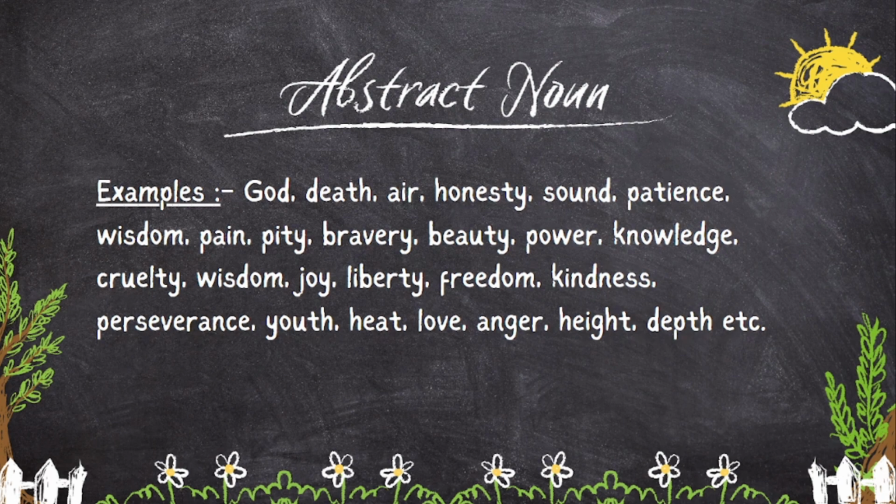The second example, death. We cannot see, we cannot touch, we only feel or think of. Air. It cannot be seen, it cannot be touched, it can be felt or thought of. Honesty. It cannot be seen, it cannot be touched, it can be thought of. Sound. It cannot be seen, it cannot be touched. Patience. It cannot be seen, it cannot be touched, it can be thought of.